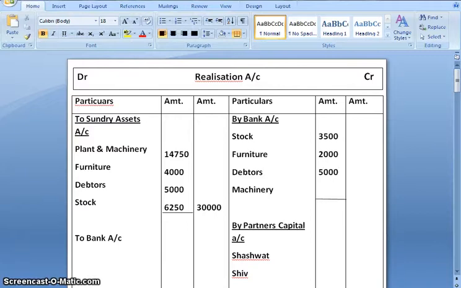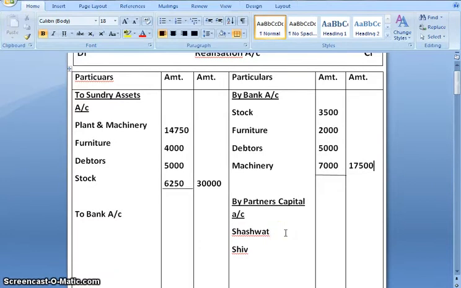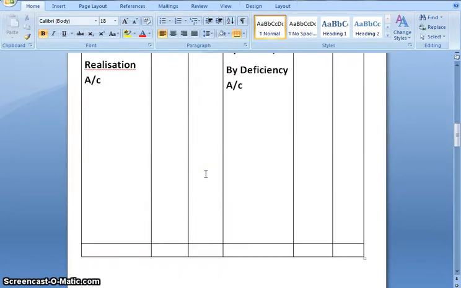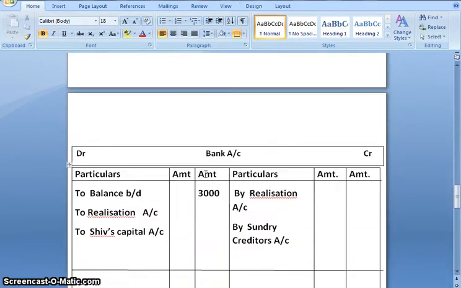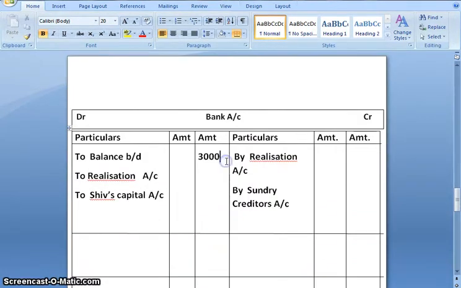Debtors 5,000. Machinery 7,000. Total 17,500. Second effect would be in bank account. To realization 17,500.